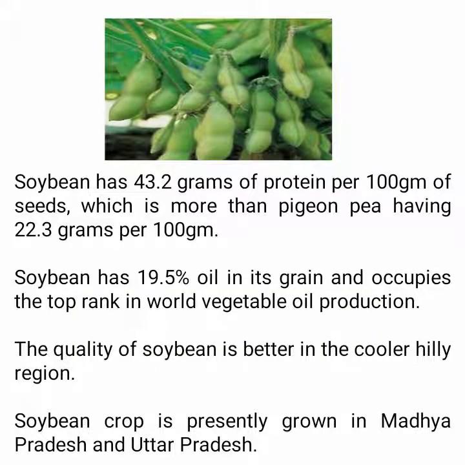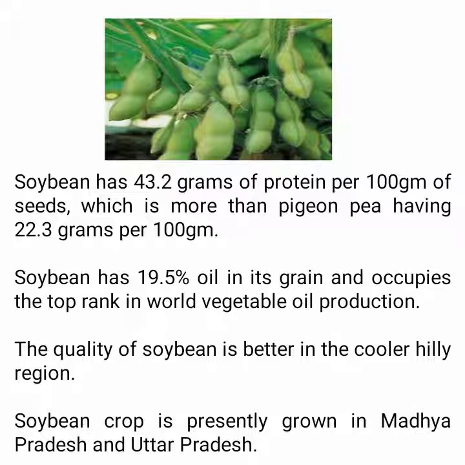Soybean has 43.2 grams of protein per 100 gm of seeds, which is more than pigeon pea having 22.3 grams per 100 gm. Soybean has 19.5% oil in its grain and occupies the top rank in world vegetable oil production.